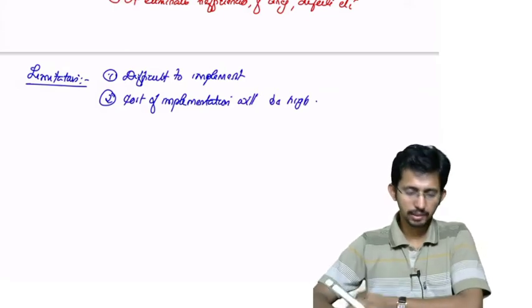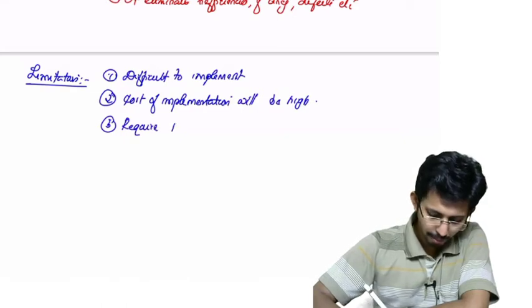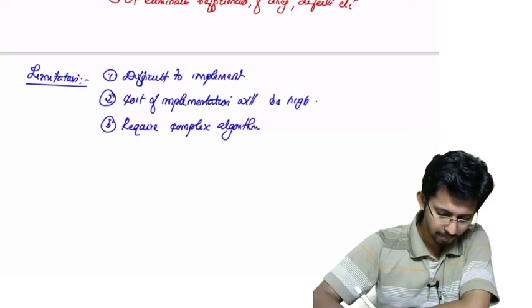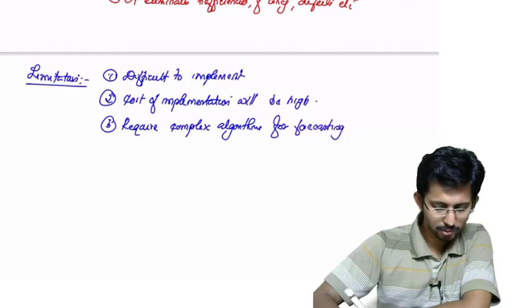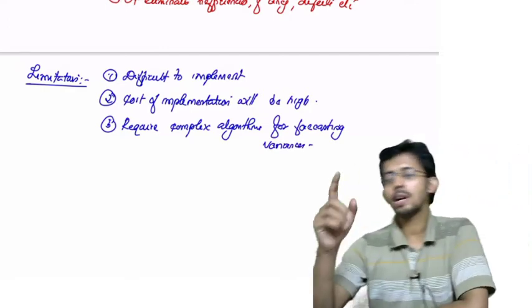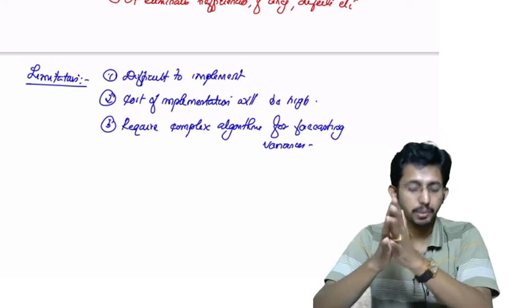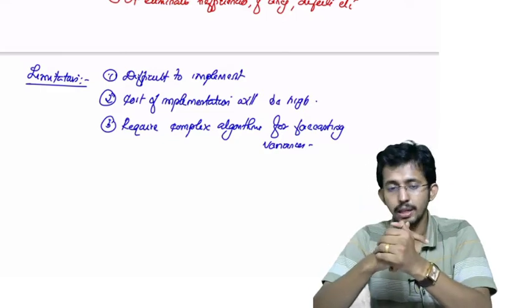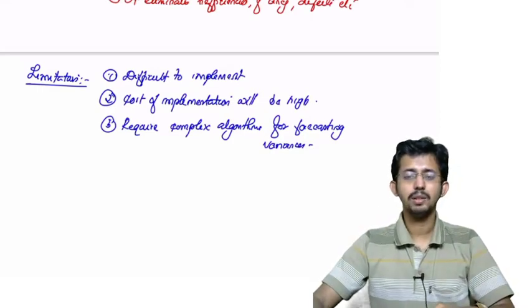Okay. Then next, it requires complex algorithms for forecasting variances. Yes, this is the crucial aspect. The crucial aspect is forecasting the possible variances. How do you forecast the possible variances? You require well-equipped, complex algorithms for forecasting the future variances, which will be very, very costly. Okay, right. So these are the major limitations of this one.